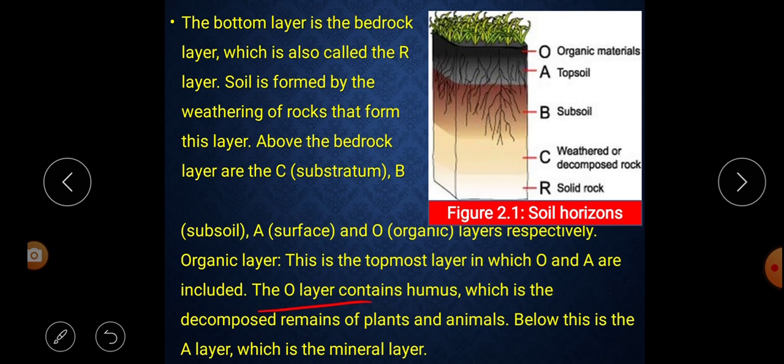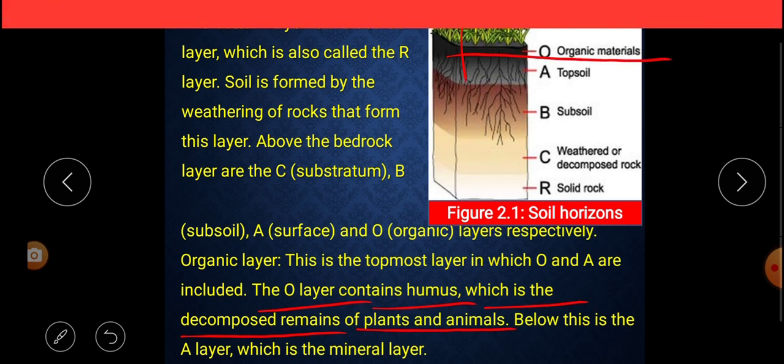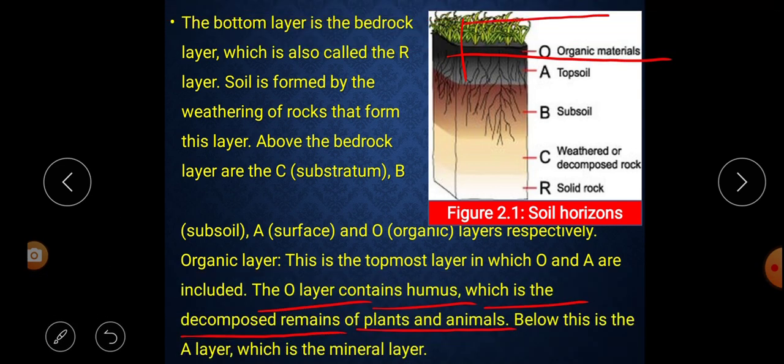The O layer contains humus, which is the decomposed remains of plants and animals. Listen carefully. The O layer, which one? This is the O layer, and here what do we get? We get humus. That means the decomposed remains of what? Plants and animals. The organic layer, the upper part of the earth, includes the O and A layers, and it contains humus, the decomposed remains of animals and plants.